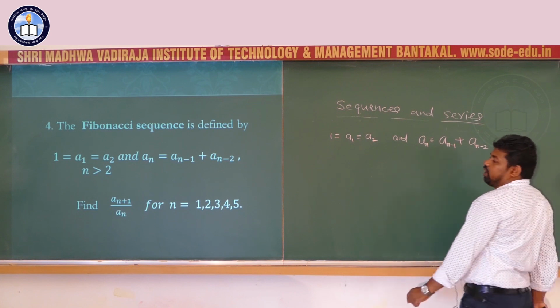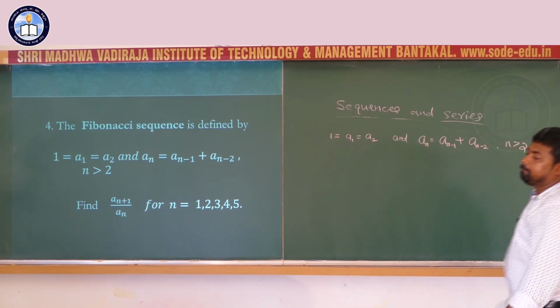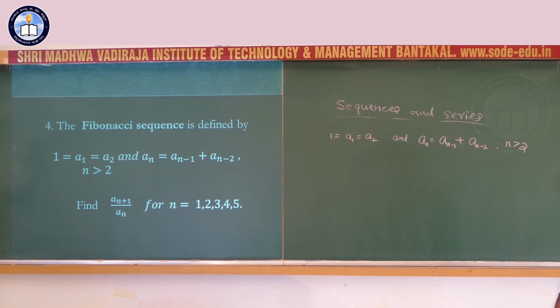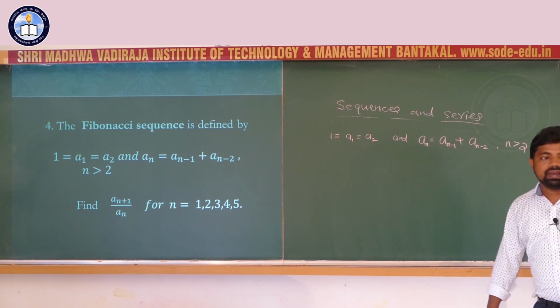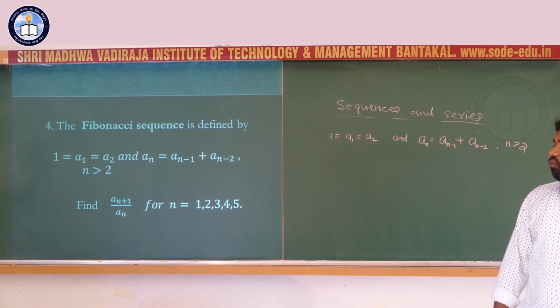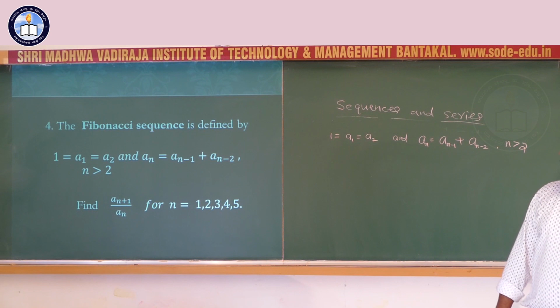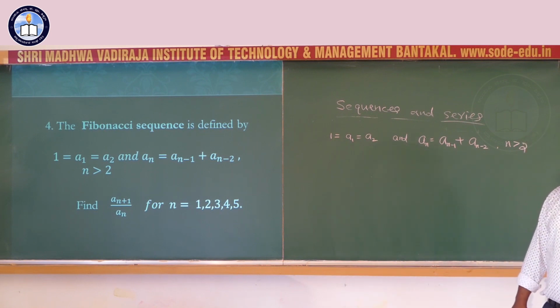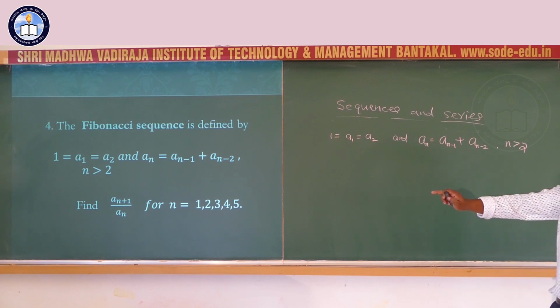Find an plus 1, the n plus 1th term, divided by an, the nth term, for n equal to 1, 2, 3, 4, 5.